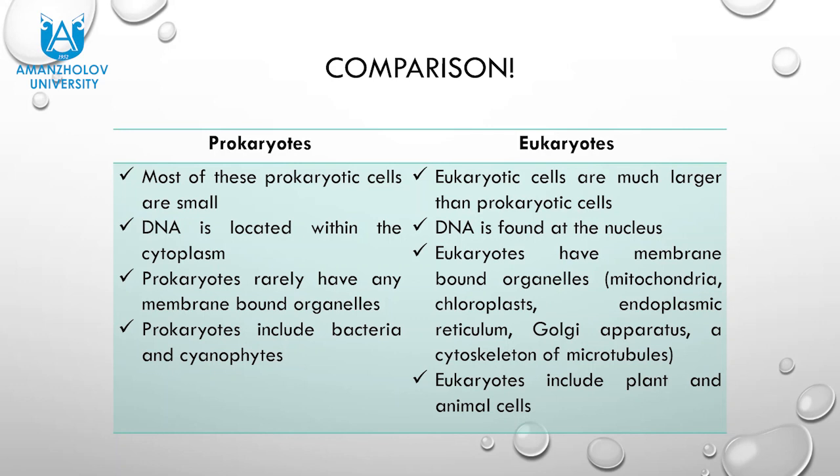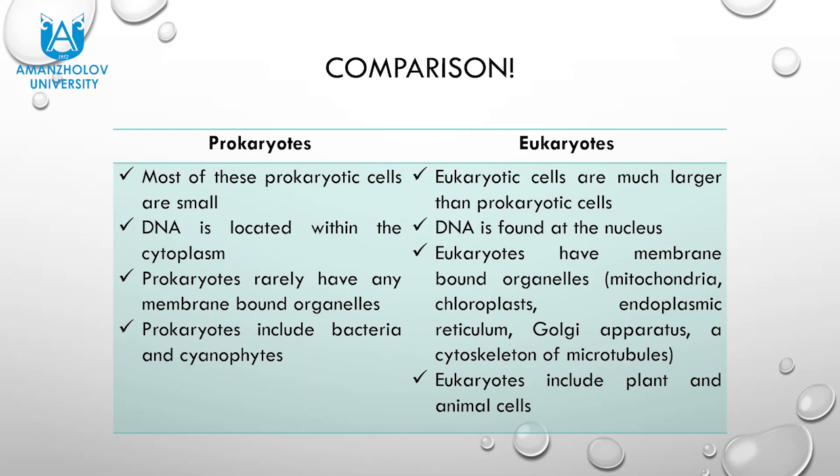So, let's consider. First, prokaryotic cells. Most of these prokaryotic cells are small. DNA is located within the cytoplasm. Prokaryotes rarely have any membrane-bound organelles. And last, prokaryotes include bacteria and cyanophytes. About eukaryotes.